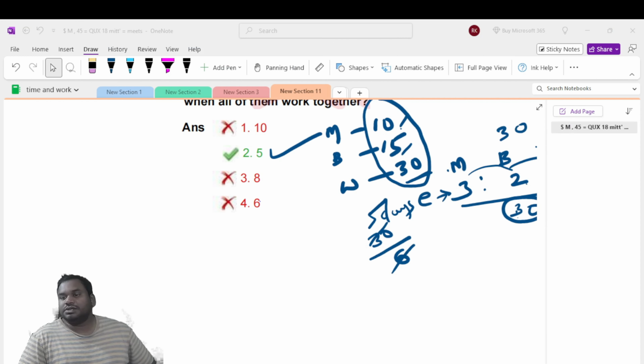This was given in one of the CGL exams, and looking at the question, you can solve it without taking a pen. For your understanding I'm doing it, but usually I just look at the question, and in one or two steps I find the answer. Sometimes I don't even use the pen. You should get that command. When you practice more, you will get it. Not only me, everybody can have that command if you practice enough.